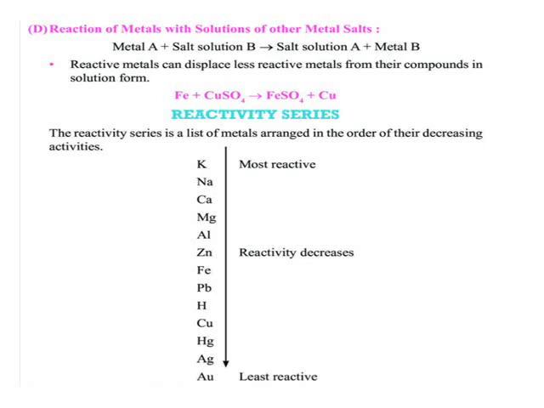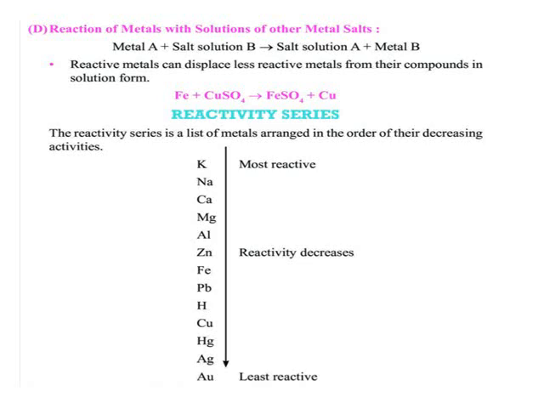Based on the various displacement experiments, we have obtained a series of metals arranged in the order of their reactivity. From K, potassium, till gold, Au, metals are arranged, and this arrangement is called the reactivity series.